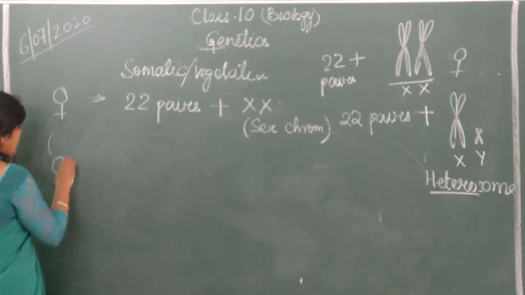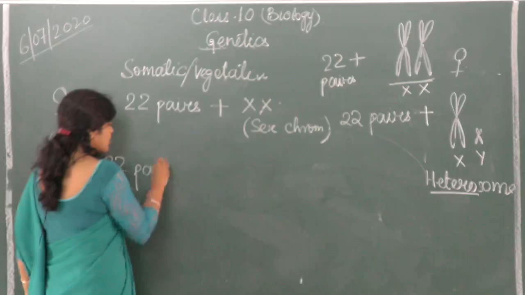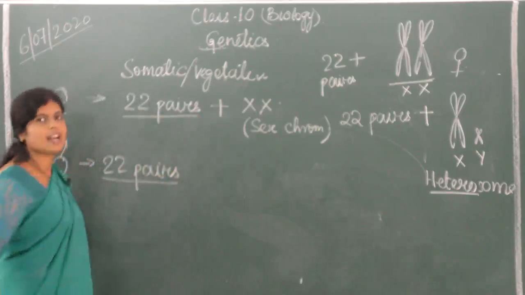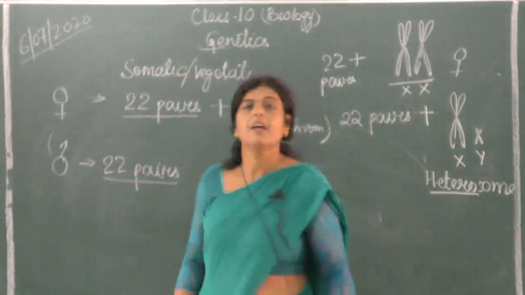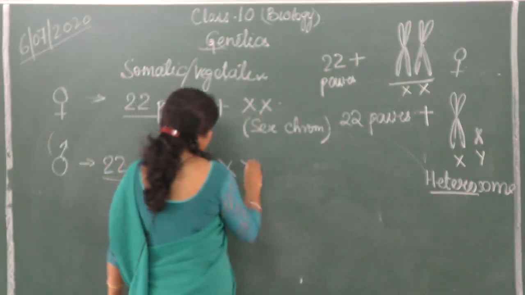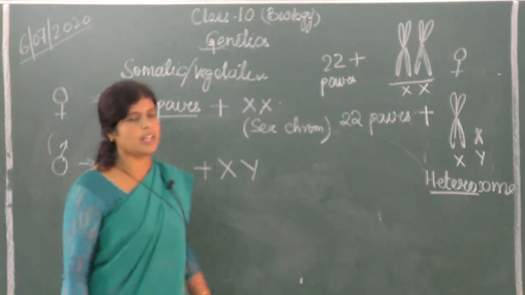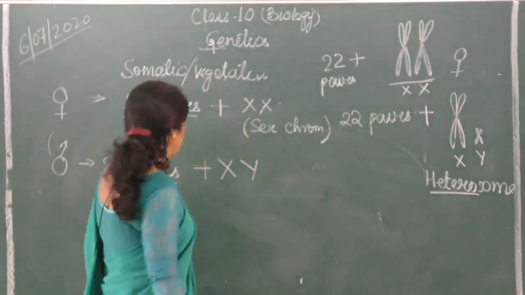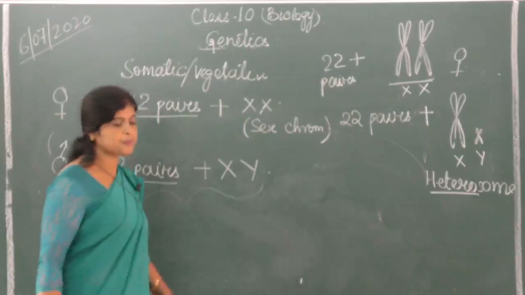Okay, in case of males, it is 22 pairs. This 22 and this 22 are exactly alike. They are not different in males and females. They are exactly the same. Is it all right? Plus, what is there? There is X and there is Y. We do not call them X and X because they are not alike. They are different. So we call them X and Y. Is it all right? So this is what makes us male.